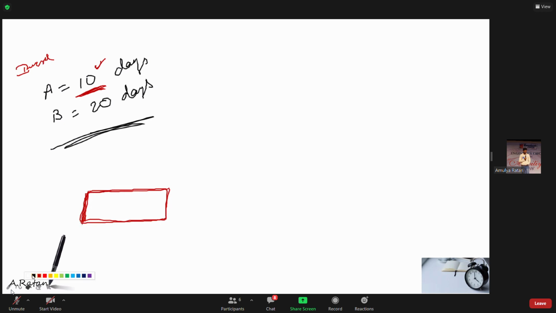Let us understand how. Consider this is a wall. This complete wall A can paint in 10 days. So in one day, how much will he paint? He will divide the total wall into 10 equal parts and paint one part. Am I right? In one day? Yes. A sister is asking, why will he paint like that? Why will he divide, he can paint here. Okay, I do agree. He can paint anywhere. But whatever he is painting, that is 1 by 10 of the total. Can I say like that? Yes. So in one day, he can do 1 by 10 of the work.